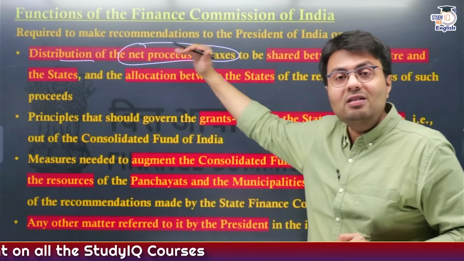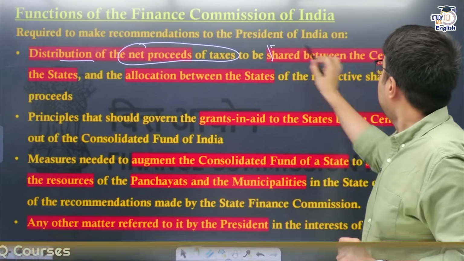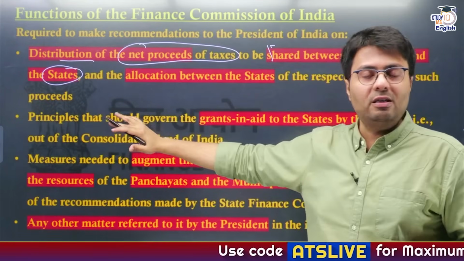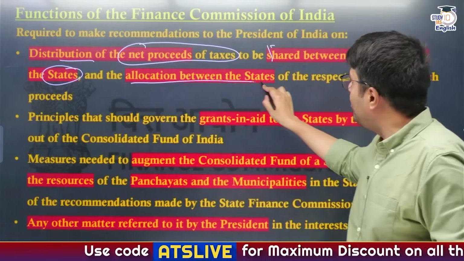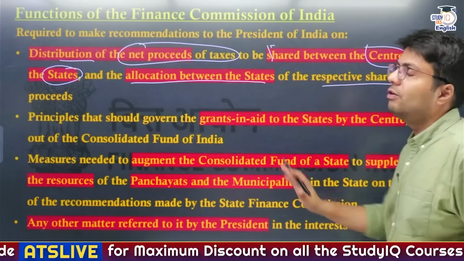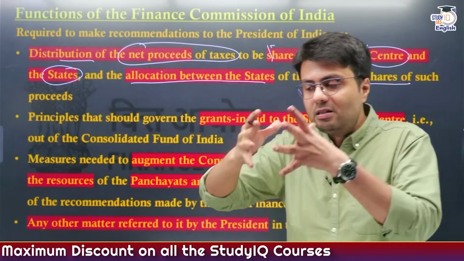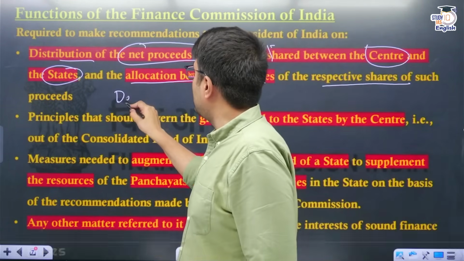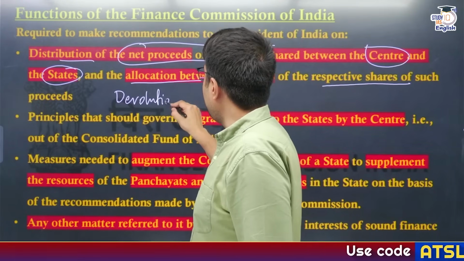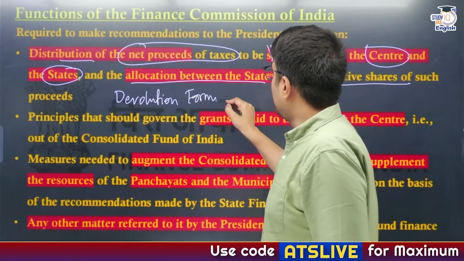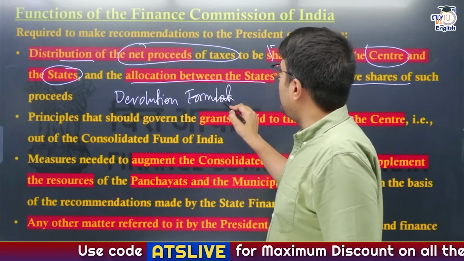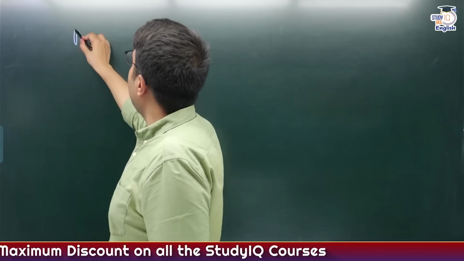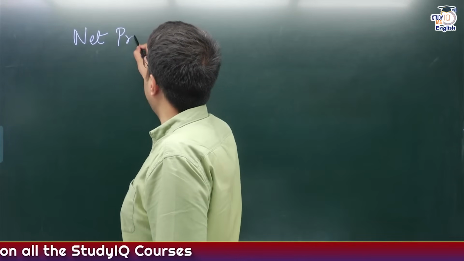Similarly, it says that the net proceeds of taxes will be shared between the central government and the state governments, and after it has been shared with the state governments, it will be allocated between different states on the respective share of such proceeds. And the basis of how these proceeds are distributed within states, the Finance Commission also provides for a devolution formula, right? So before understanding what a devolution formula is, let us first understand the concept of net proceeds of taxes. Now, what is a net proceeds of taxes?